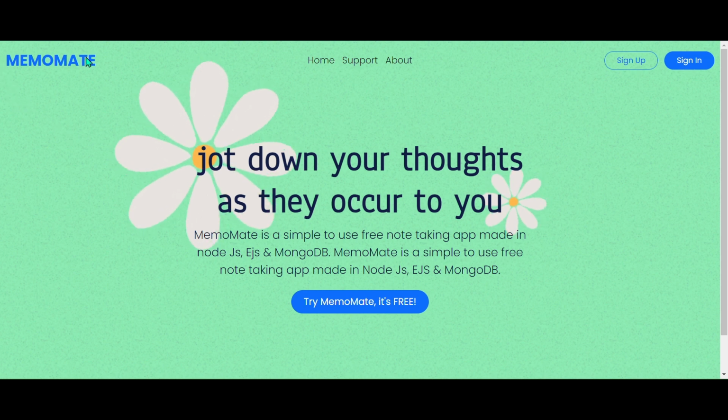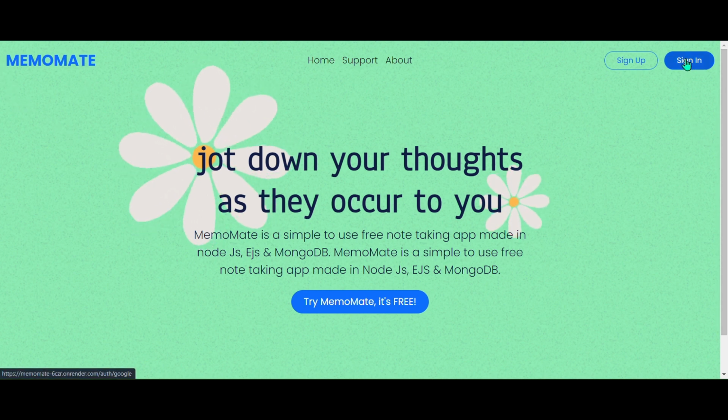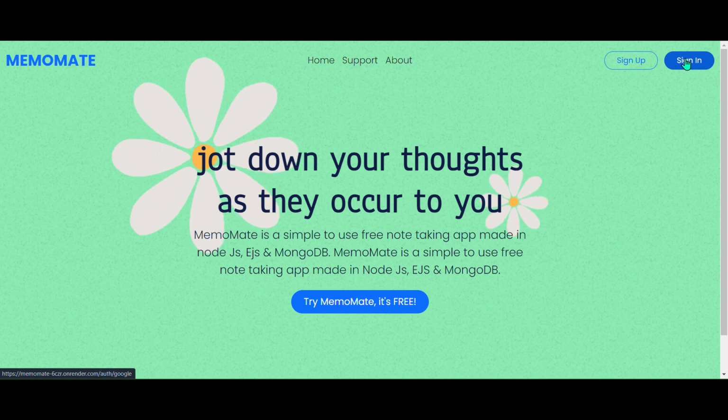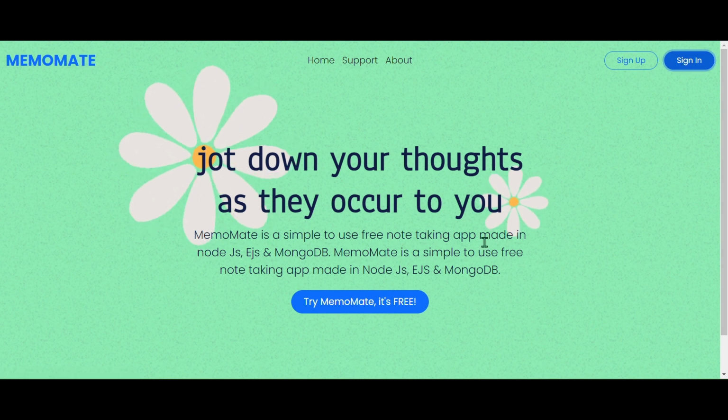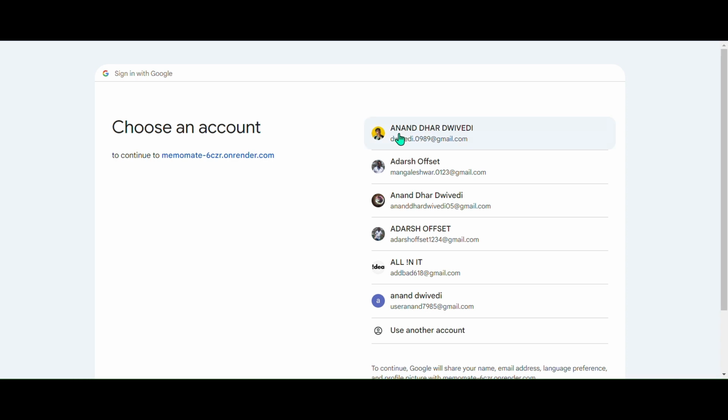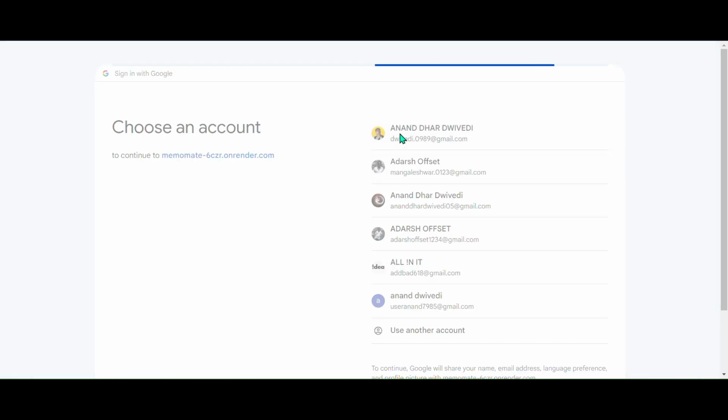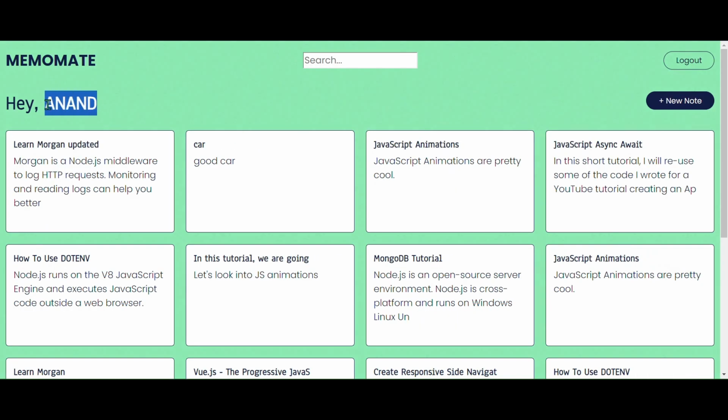Here is my project named Memomate, where we can sign in by using the sign in button, where I use the Google Auth. The user data is stored in MongoDB, where afterwards I fetch the data name from the object that has been given to me from Google Auth.